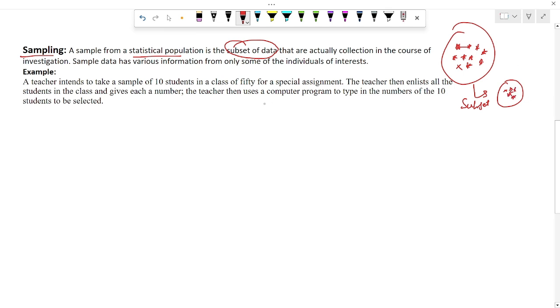And in terms of mathematics, let's suppose A is our population, and B is a subset. So B is a subset, and A is a superset of B. B is a subset that is actually collected in the course of investigation. The investigation can be anything, like what we are querying from the population. So sample data has various information from only some of the individuals of interest. So this is the sampling definition. I hope it is clear to you.